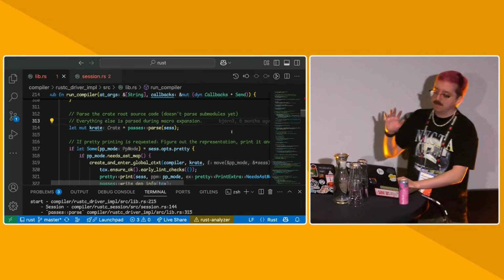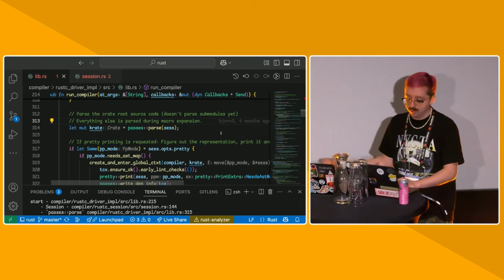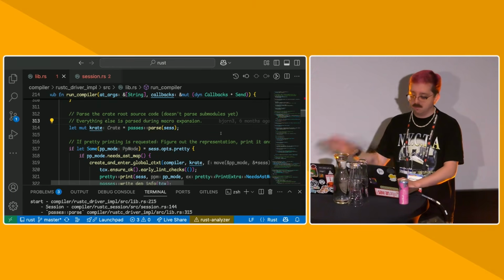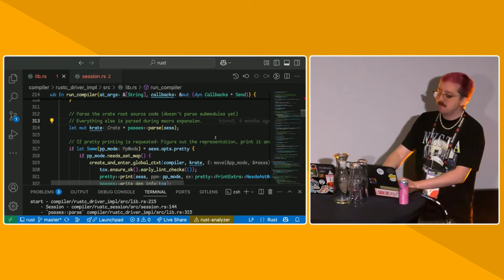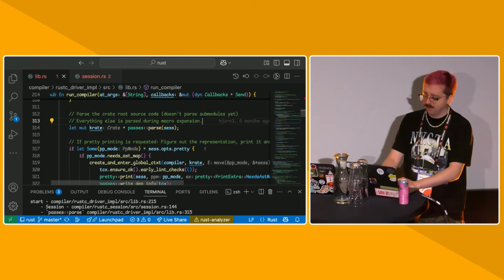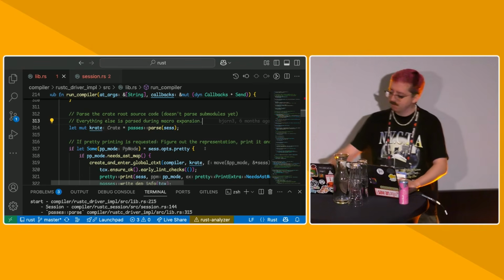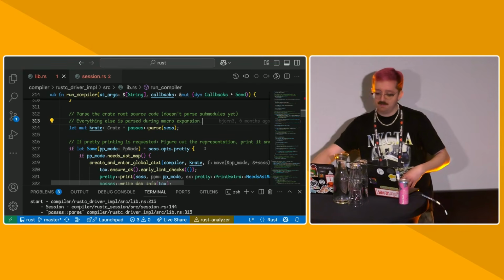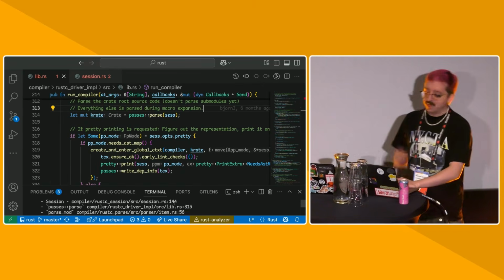But there's some early parsing options. Sometimes we just want to print out just the AST of what we've parsed in the main module, or the main/lib module. So if there's -Z unpretty, then we will just stop compilation after printing just the parsed representation of the main module. But if we're not, then we go on.